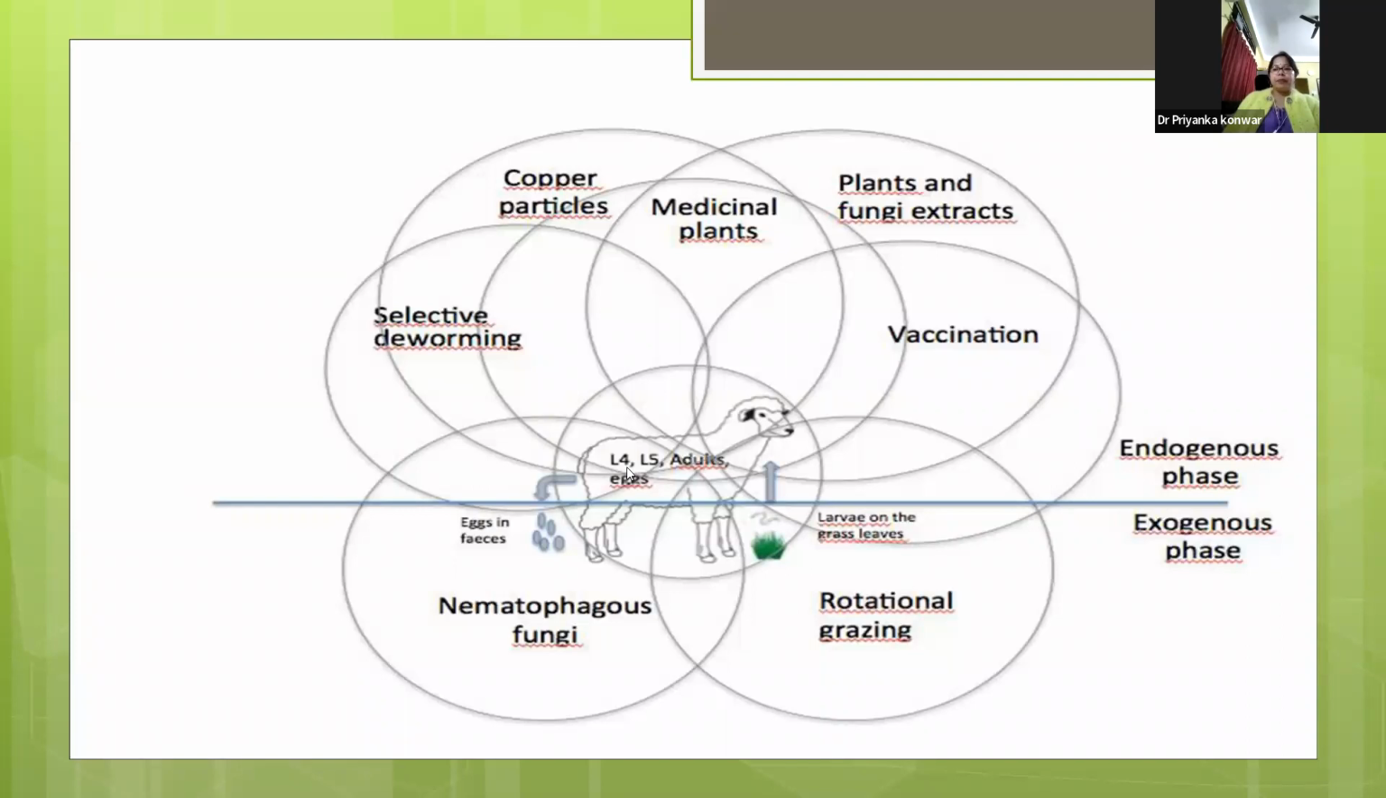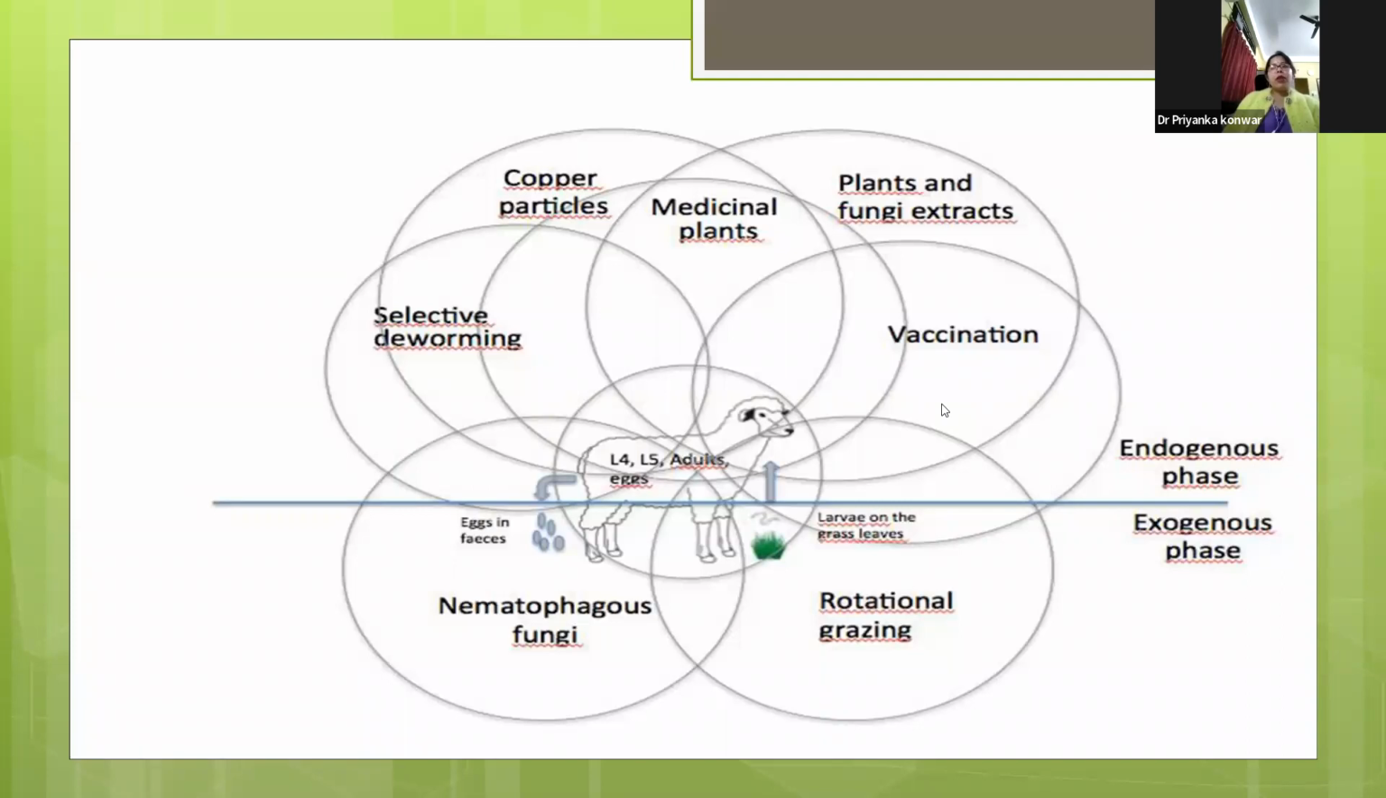So here we can see different techniques like rotational grazing, then use of nematophagous fungi, then selective deworming, where only highly prone animals will be dewormed. Then different unconventional plant extracts can be used to combat this GI nematodiasis.